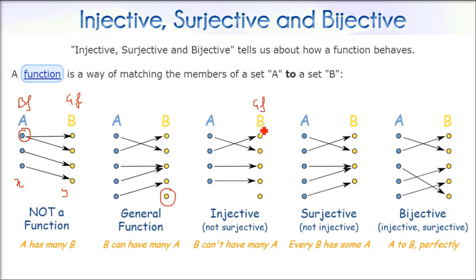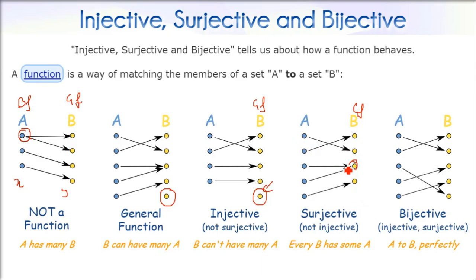Injective: B can't have many A. That is, a girl cannot have multiple boyfriends. Only one boyfriend will have one girlfriend. One girl can be there who doesn't want a boyfriend, but only one. In surjective, every girlfriend will have a boyfriend. It can be multiple boyfriends, but no girl will be remaining.